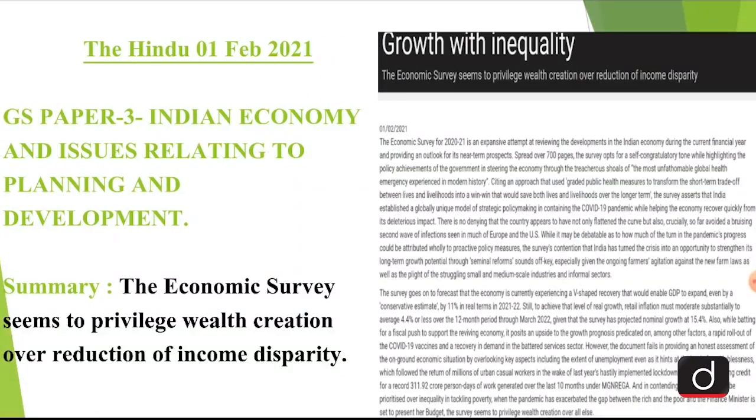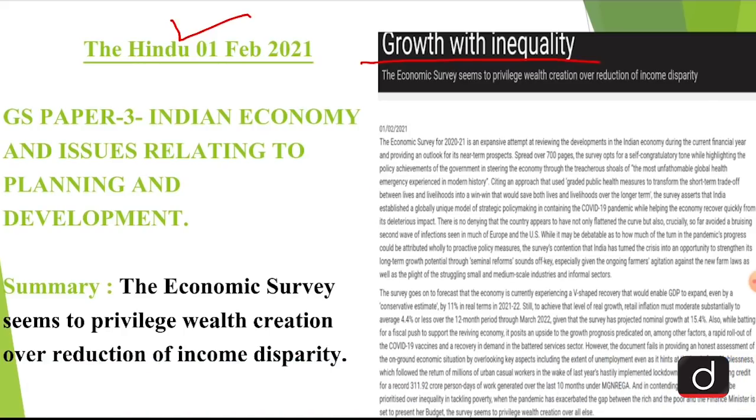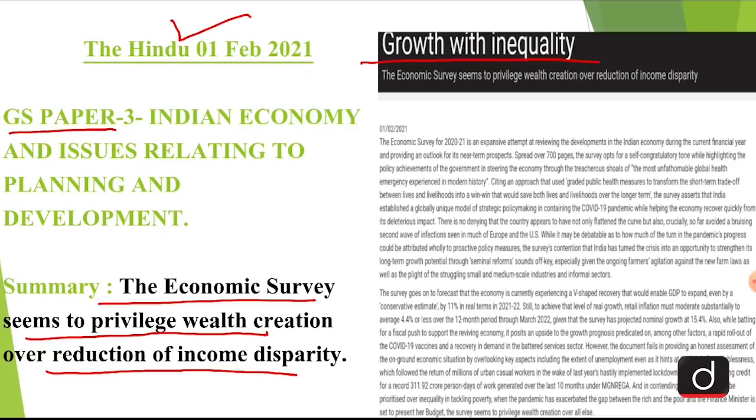Today's editorial is taken from The Hindu, published on 1st of February 2021. The title of today's editorial is Growth with Inequality. If we try to summarize today's editorial, we can say that the economic survey seems to privilege wealth creation over reduction of income disparity. If we try to link today's editorial with our UPSC syllabus, we can link it with GS Paper 3, which has sections that include Indian economy and issues related to planning and development.